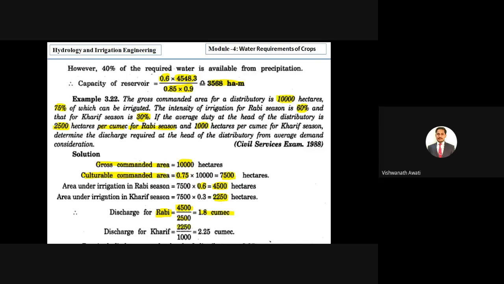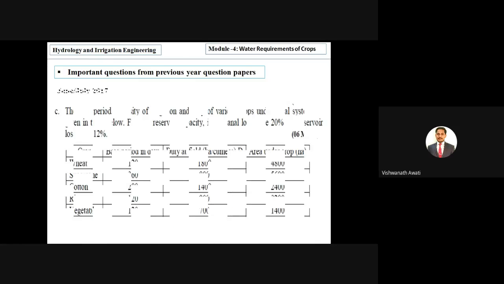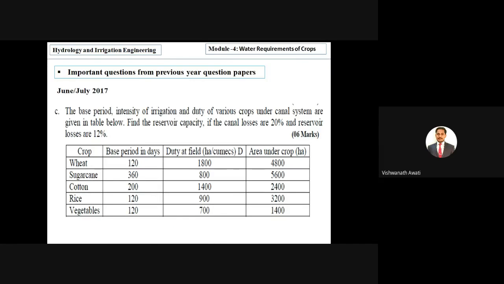Similarly for Kharif season, the duty is 1,000 and the area is 2,250, so we get a discharge of 2.25 cumec. Then the required discharge at the head of the distributory is 2.25 cumec. Okay.